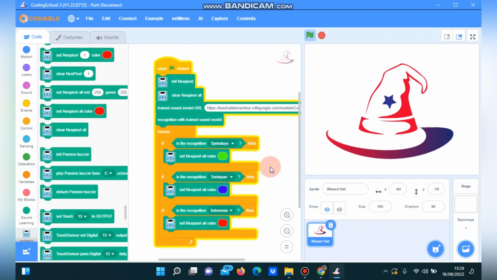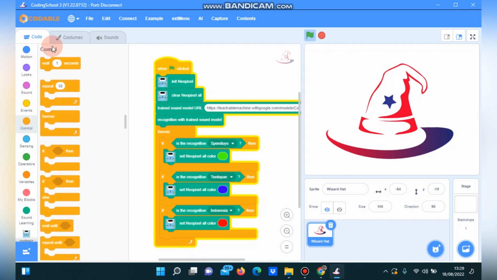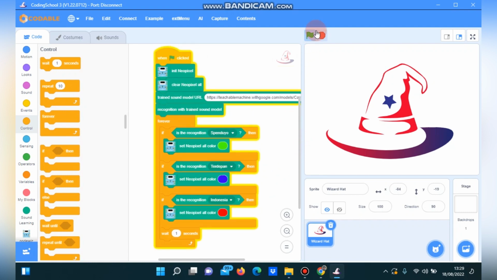Okay. After that, we click control. Then we click wait 1 second. Okay. If the coding is finished like this, we click the pick, and then we wait until ready, and don't forget to connect with the CodeWhiz.